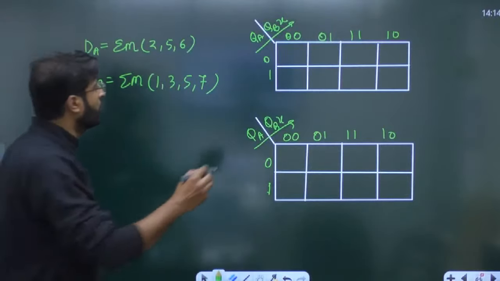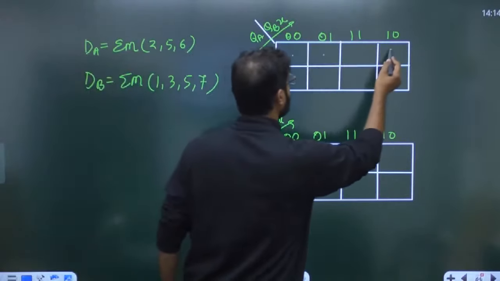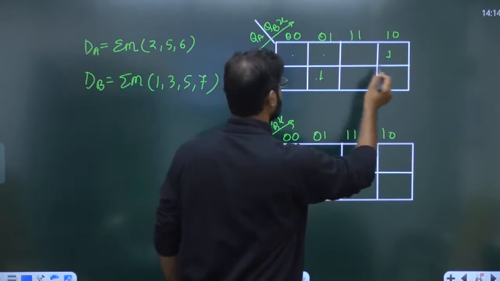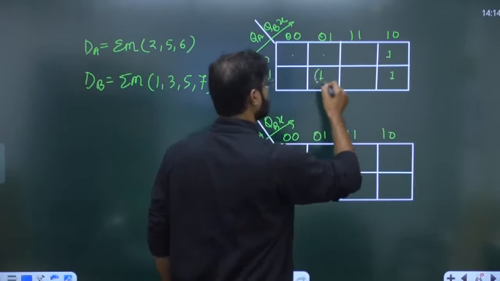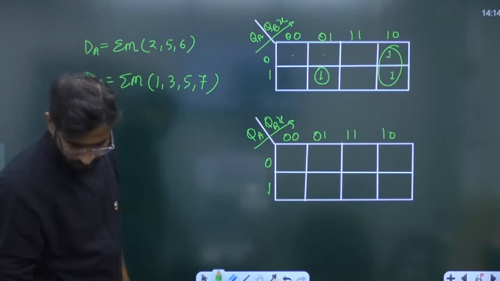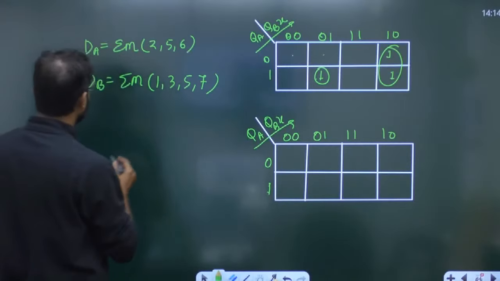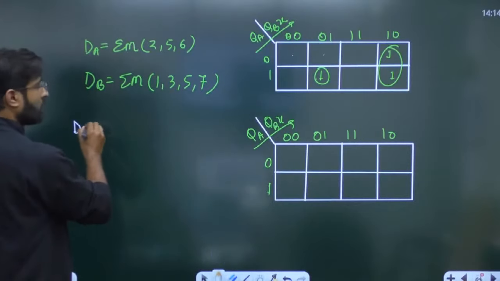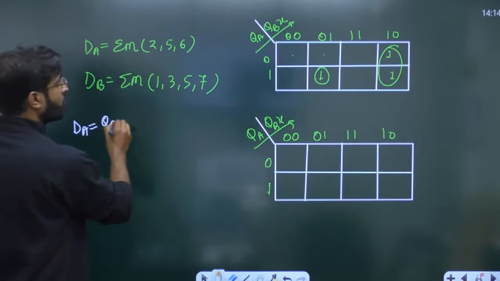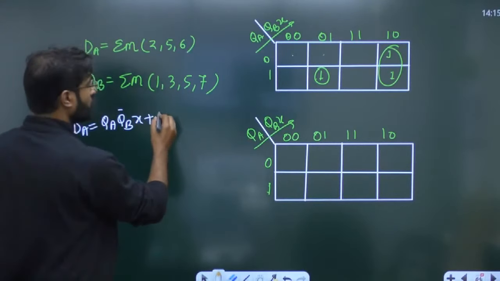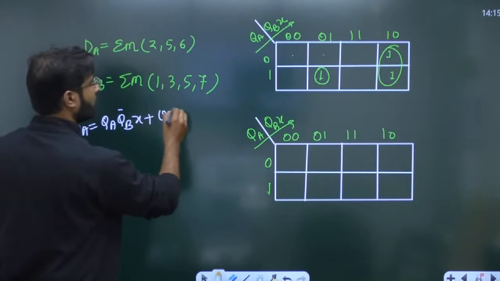Right now, how we are going to do it? So 0, 1, 2, 4, 5, 6. So we can say that here the DA equal to QA QB bar X plus QB X bar.